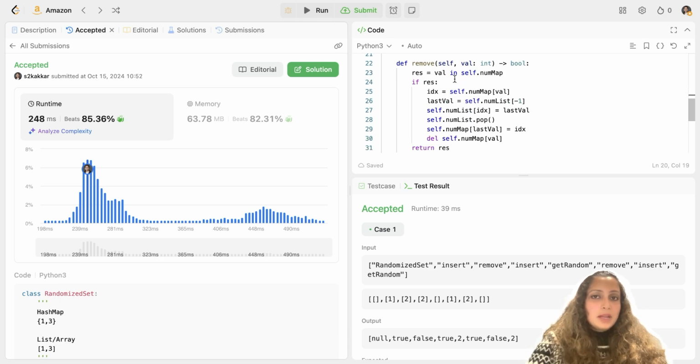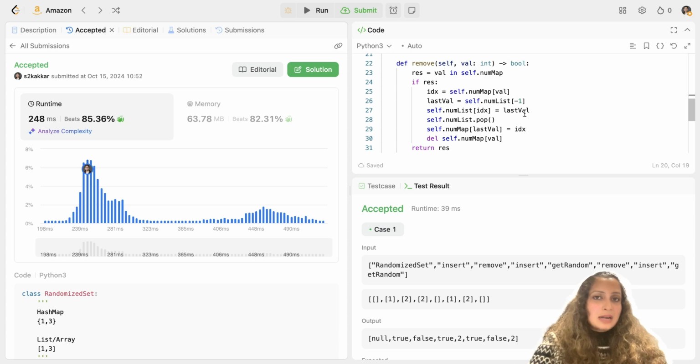Now, in removal, we first check if the value is present in the hash map or not. If it is present, the return result will be true. If it is not present, there would not be any removal and the return result would be false. Okay, that's what the question demands. And if it is present, in that case, if result is true, we get the index for which the value to be replaced is there, right? Val. For that, we get the index from the hash map. And then we also get the last value from the list, which needs to be popped.